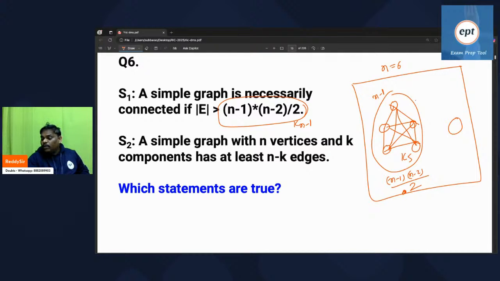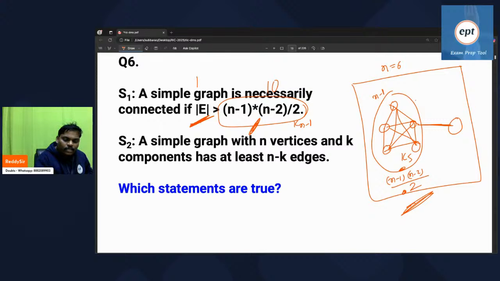Now listen, from now onwards, the number of edges is more than this. It means one more edge you added. Suppose n is 6, then 5 into 4, 20 by 2, is 10.